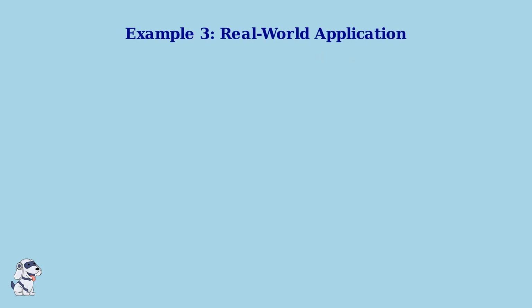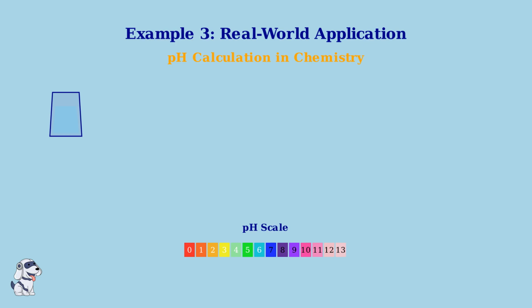Now we'll explore a fascinating real-world application of the power rule of logarithms in chemistry. We're going to calculate the pH of a solution, which is crucial for understanding acidity and alkalinity in everything from swimming pools to our own blood.